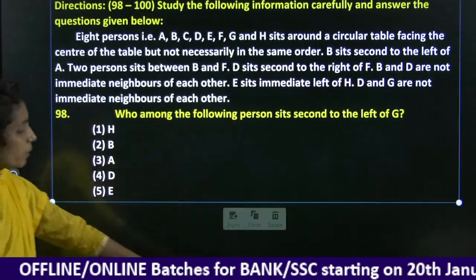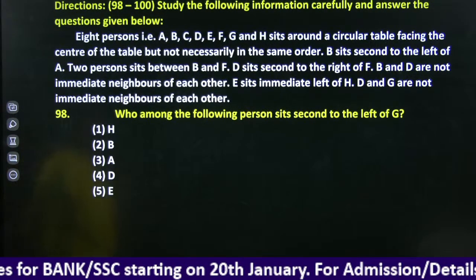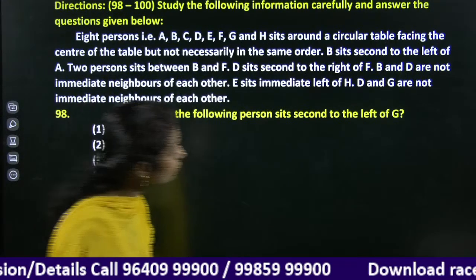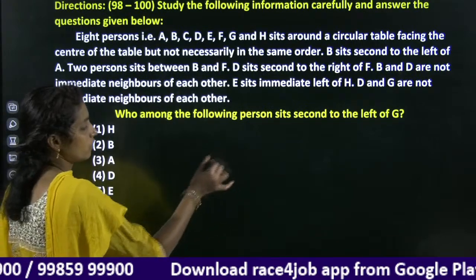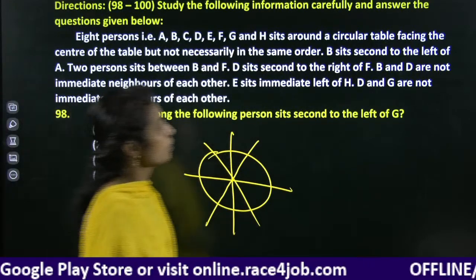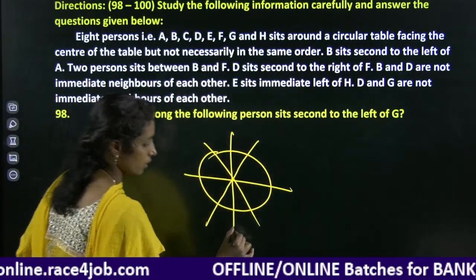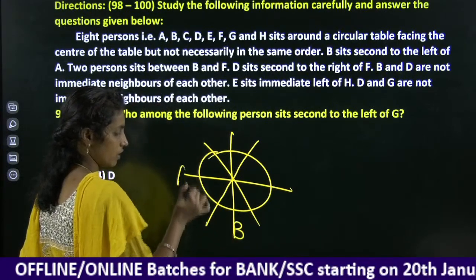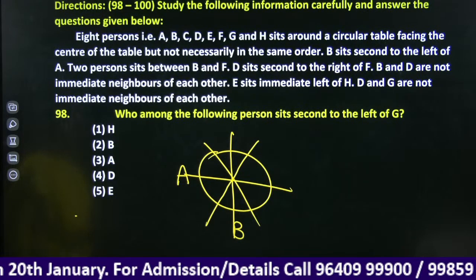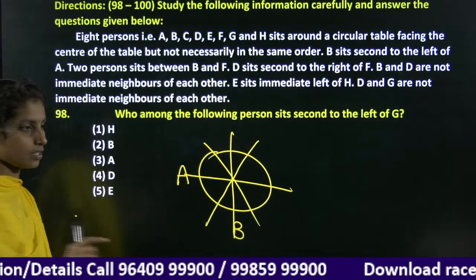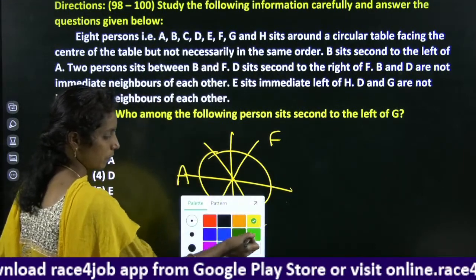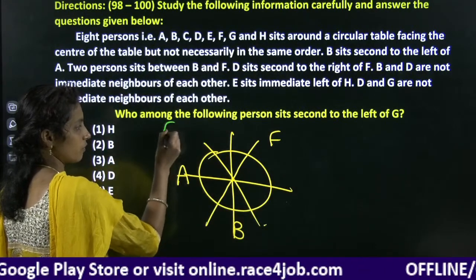Here we have 8 persons, A to H, sitting around a circular table facing the center of the table, but not necessarily in the same order. Here we have a circular combination. All are facing towards the center. B sits second to the left of A. You can consider B is here. First left, second left, A is here. Next, 2 persons sit between B and F. In between B and F, we have 2 persons. B, 1, 2, F is here. Or possibility B, 1, 2, F is here.